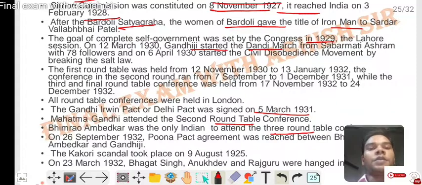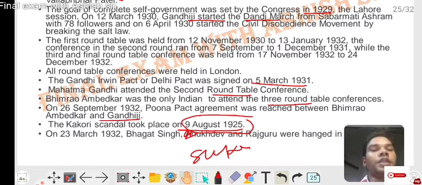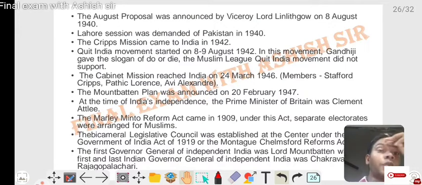On 26 September 1932, the Poona Pact agreement was reached between Bhimrao Ambedkar and Gandhiji. The Kakori incident took place on 9 August 1925. On 23 March 1931, Bhagat Singh, Sukhdev and Rajguru were hanged in Lahore jail. The August Offer was announced by Viceroy Lord Linlithgow on 8 August 1940.